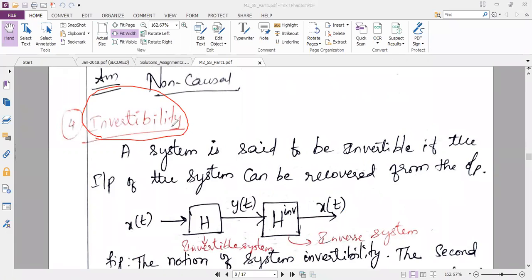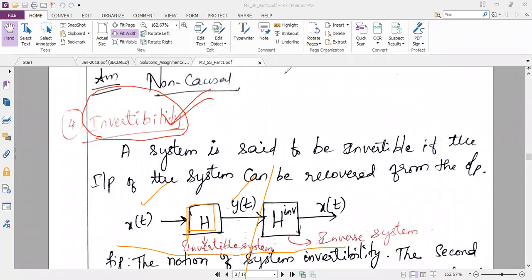Invertibility. You know what is the meaning of inverse? Let me give you an example. I can explain with this diagram itself. Just forget about the part which is after this slash. Now you just understand only these three parts. I have a system H. Input to the system is X of t. Output from the system is Y of t. Now I want to get back my input signal X of t.